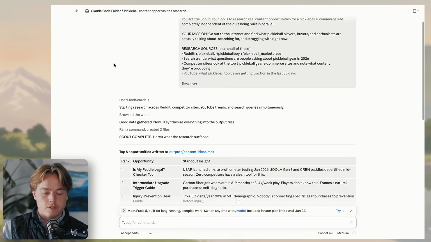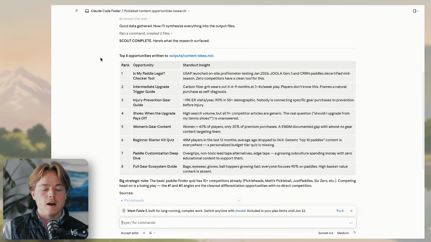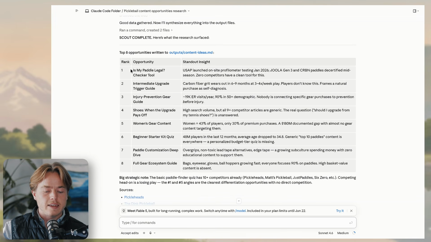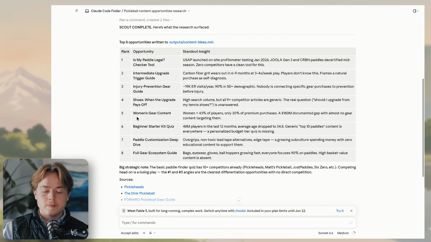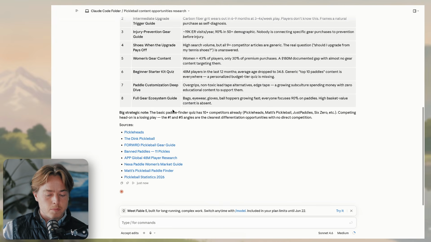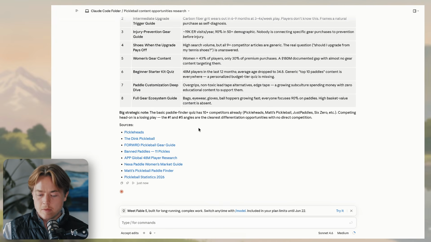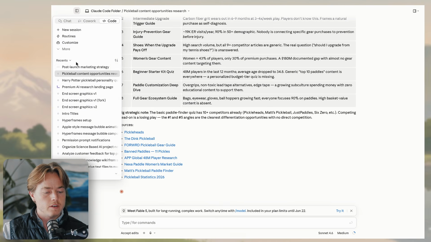This is the scout. So it found a bunch of opportunities and then ranked them. So we've got things like, is my paddle legal? An intermediate upgrade trigger guide. That's cool. Injury prevention gear guide. Shoes when the upgrade pays off. Women's gear content. Beginner starter kit quiz. Yeah. So I think this is pretty good without looking too in depth. This seems solid. Now let's go check on our third agent.